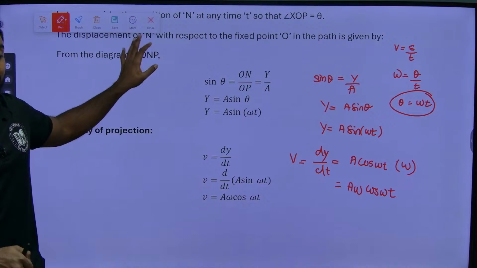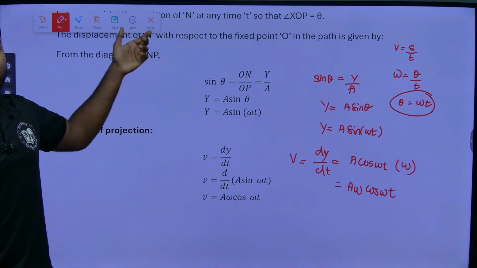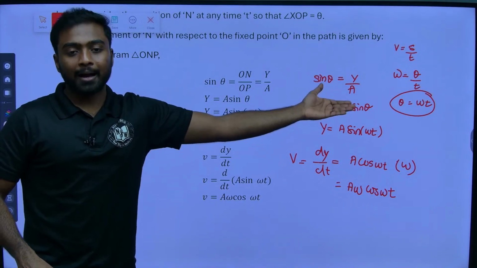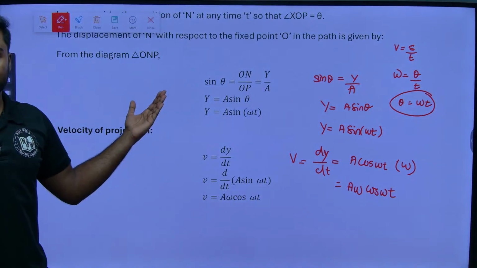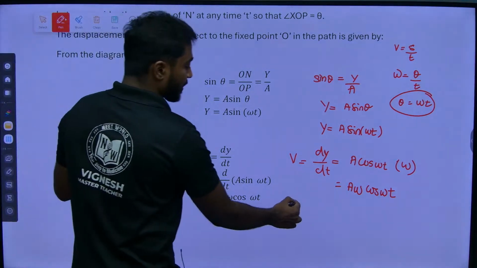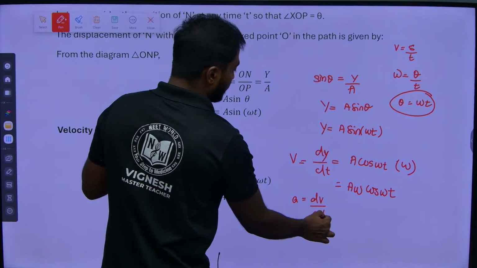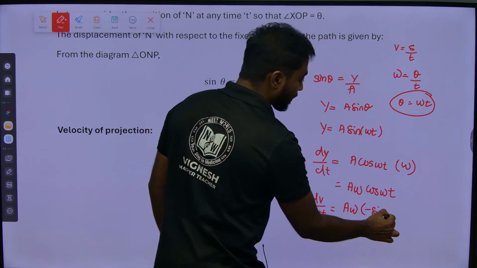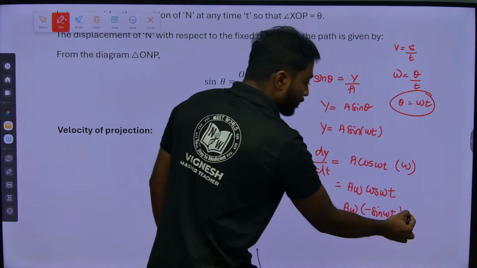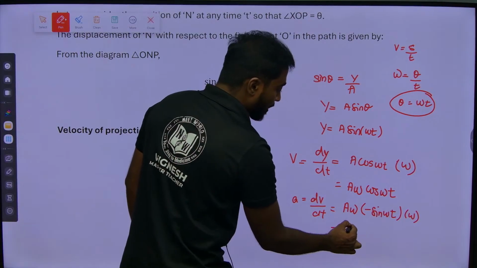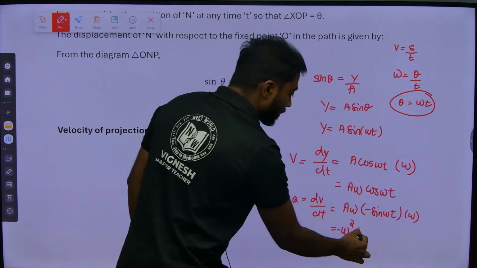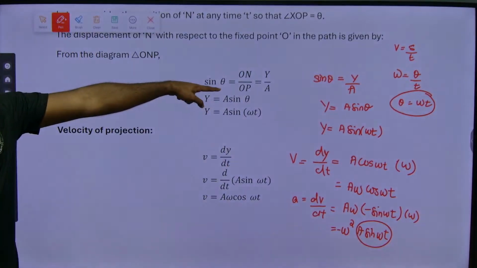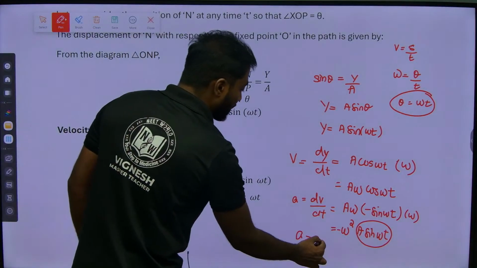What is the thing we have discussed? Simple harmonic means it is directly proportional to displacement, and the path is directed towards the axis, right? Acceleration a will be equal to dv by dt, which is A omega kept as it is, cos will be minus sin omega t, and omega t differentiation is again omega. So it is minus omega square A sin omega t. What is A sin omega t? It is displacement. So a will be equal to minus omega square y.